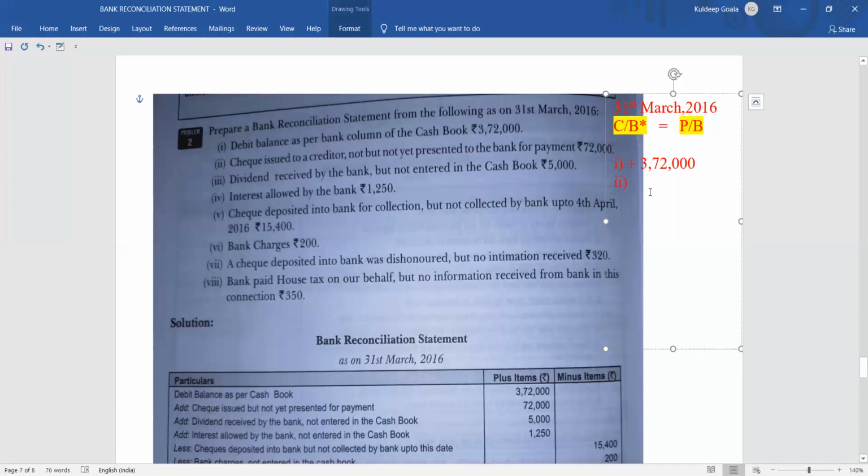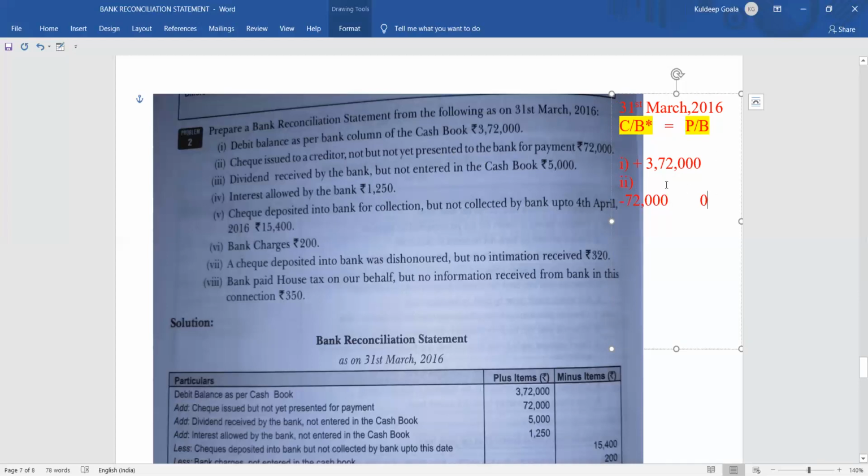So remember, as soon as we make the payment, we deduct from the cash book. So 72,000 we have deducted. It is obvious that it has been deducted from the cash book. But what happened is that it was not yet presented in the bank. Not presented means the creditor did not go to the bank and did not collect the money. So money has not gone from the bank, so in the bank there is zero, no change. From the cash book 72,000 has been deducted, but from the passbook there has been no change.